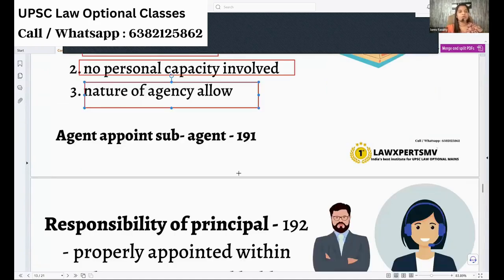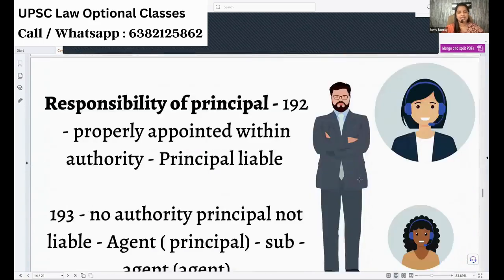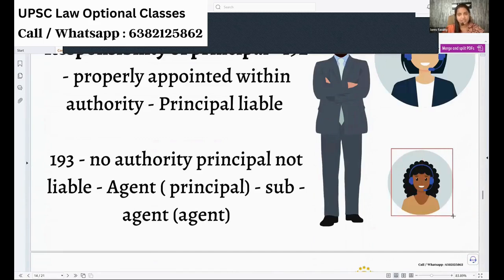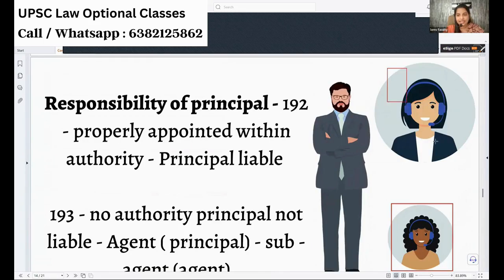Now, who is a sub-agent? An agent appoints a sub-agent. So basically, a sub-agent is the person appointed by the agent. Okay, that is the thing. Now we have to see the responsibility of the principal with the sub-agent and all those things.